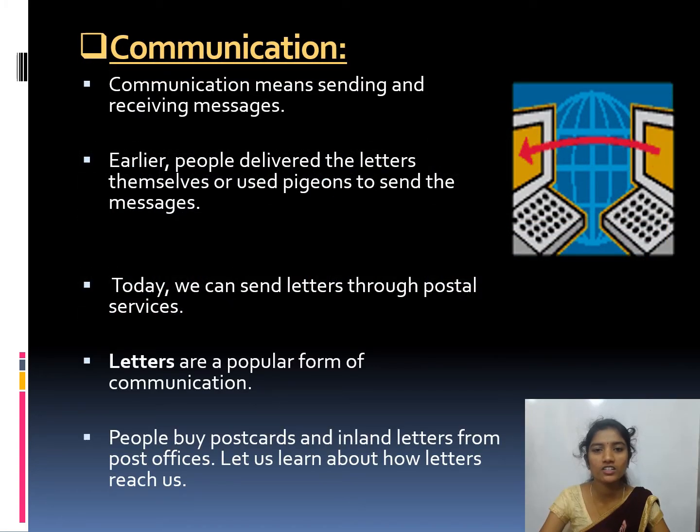Communication. Communication means sending and receiving messages. How? For example, WhatsApp. In WhatsApp, we are sending messages. Yes, the opposite person is receiving the messages from WhatsApp. The same for Facebook, Instagram, and many more.